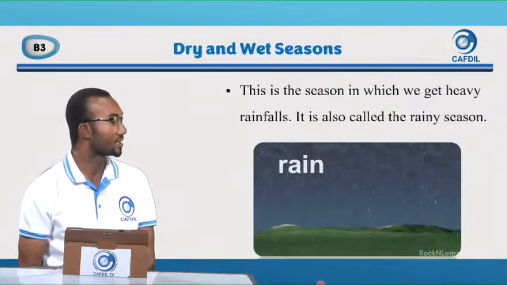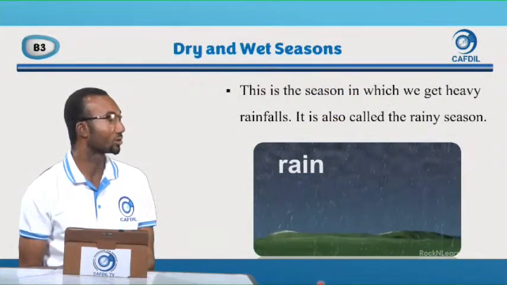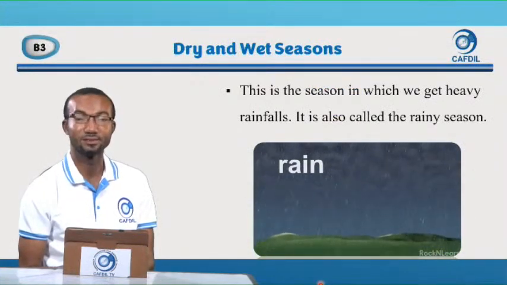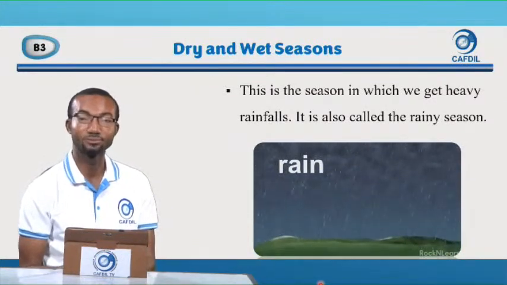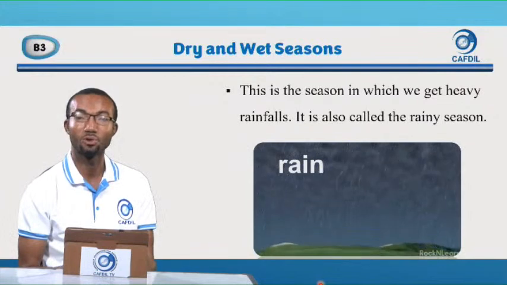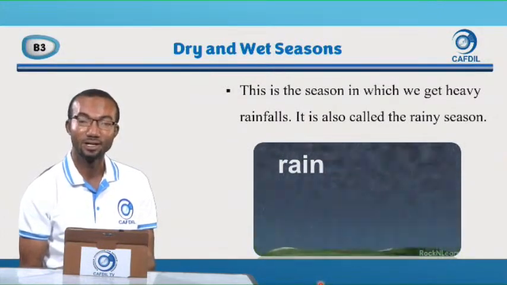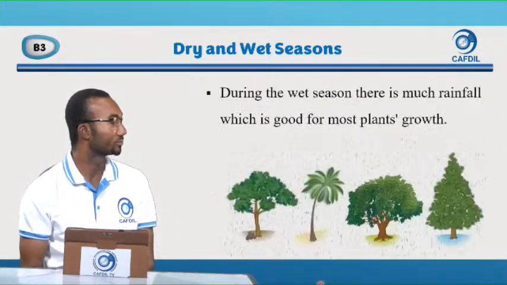Now let's get to the wet season. This is the season in which we get heavy rainfalls. It is also called the rainy season. As I said, we are experiencing rains these days.